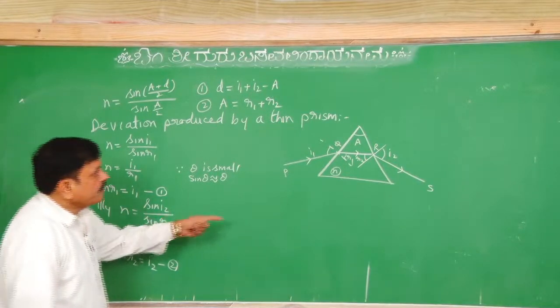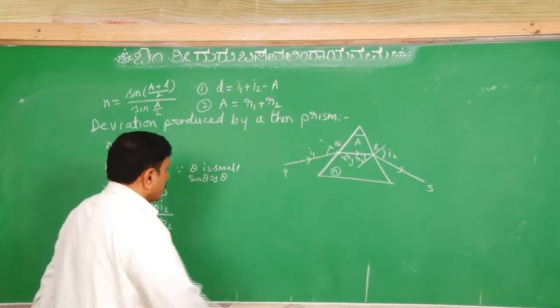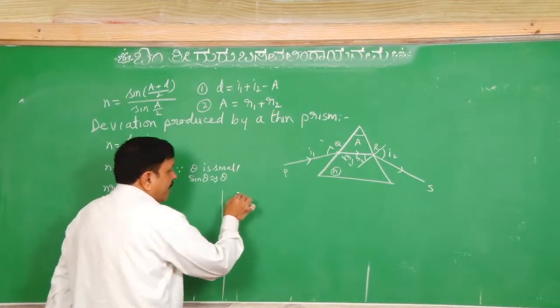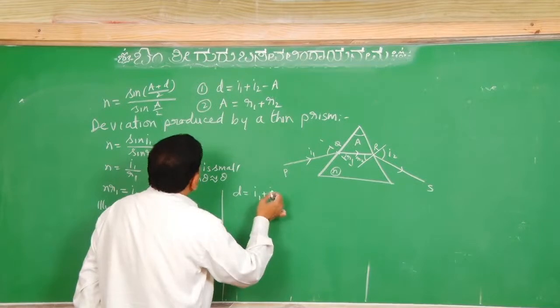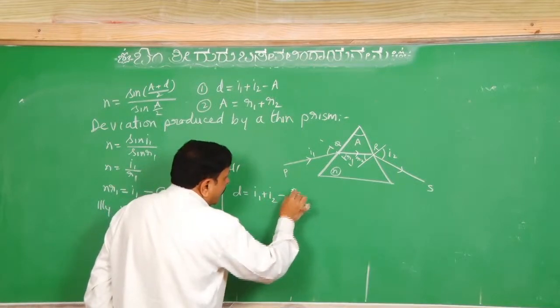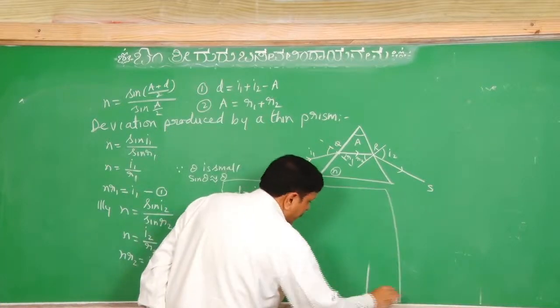Now, if D is the deviation produced by this particular prism, then using the general formula we get I1 plus I2 minus A, the formula we derived yesterday.